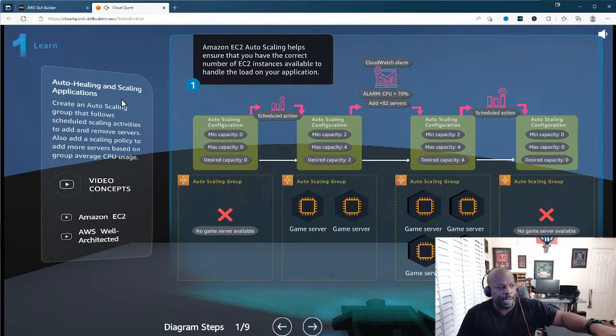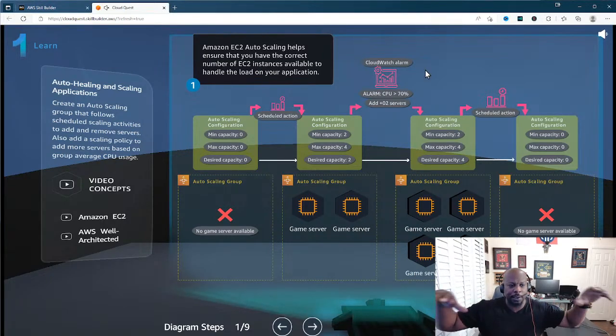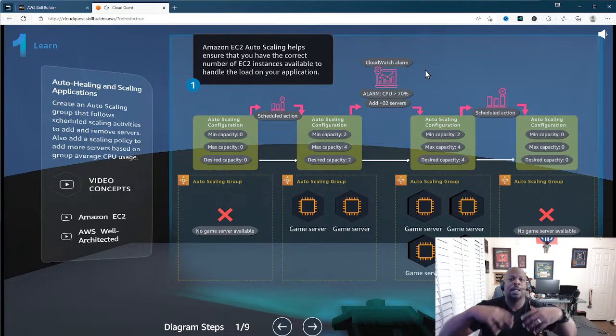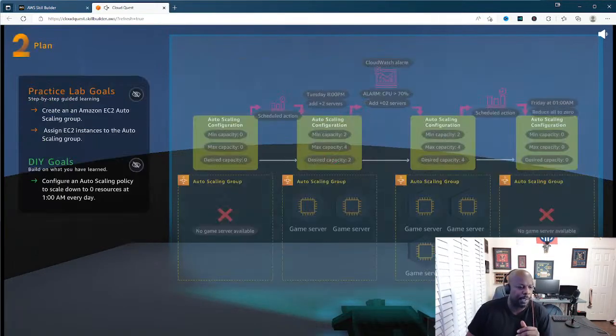Now, here we go. Auto healing and scaling applications. Create an auto scaling group that follows scheduled scaling activities to add and remove servers. Also, add a scaling policy to add more servers based on the group average CPU usage. So here you go. We have our CloudWatch alarm. That's just an alarm that watches all the resources within the cloud console to make sure that we're not overutilizing certain things. So as you see, if we have one that's greater than 70%, it would go into effect and then it will start spinning up resources on our behalf. All right, so we'll just go ahead and get started with the plan.